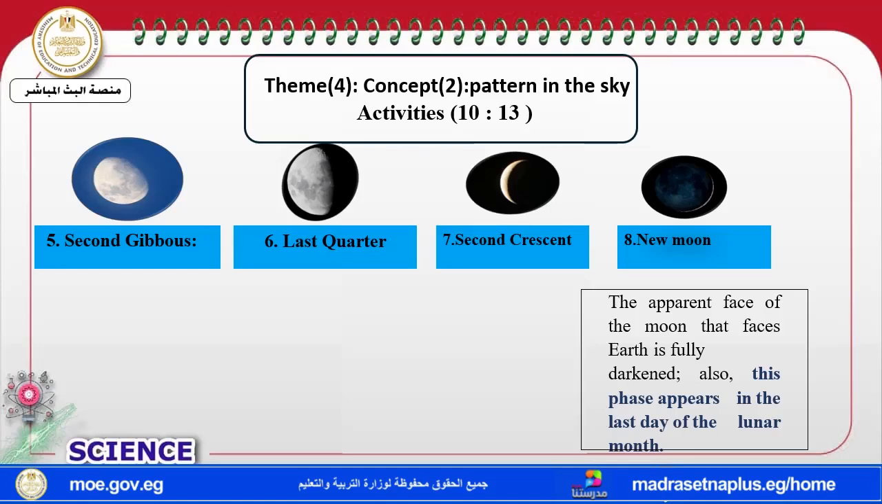There is only a little bit of brightness. But at the end of the lunar month, the appearing face of the moon, which faces the earth, is, my dear students, fully illuminated? No, it's fully darkened. You can see the moon completely dark, like in this picture, and it takes place at the end of the lunar months.